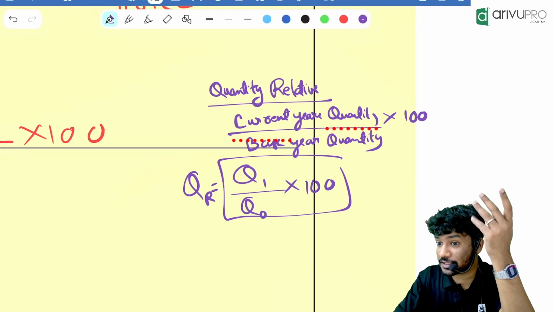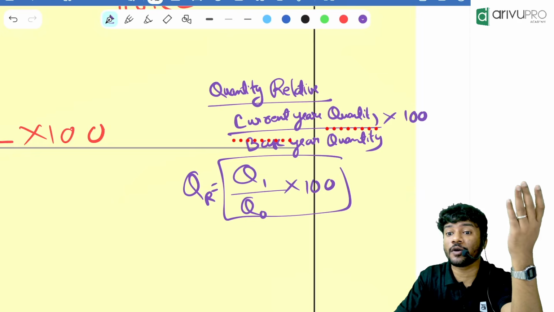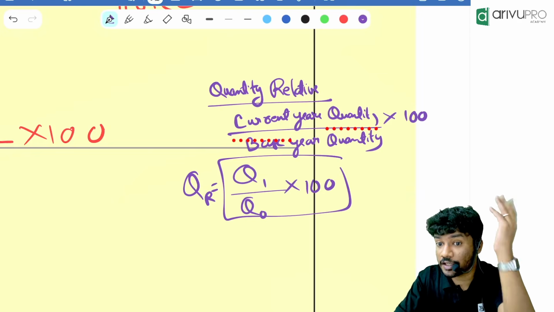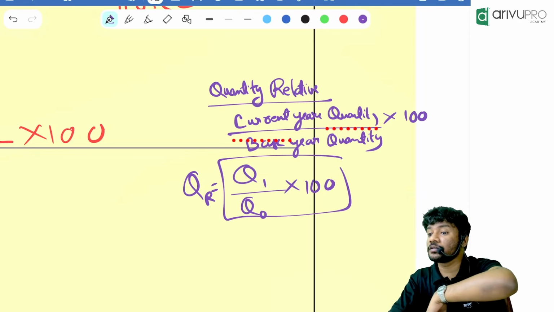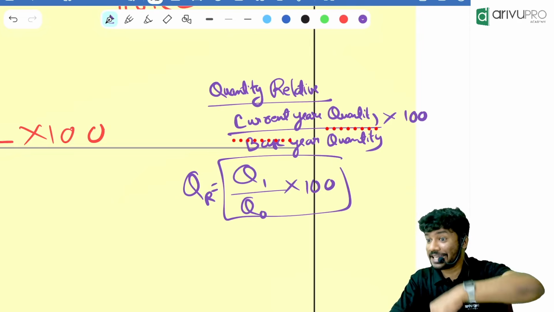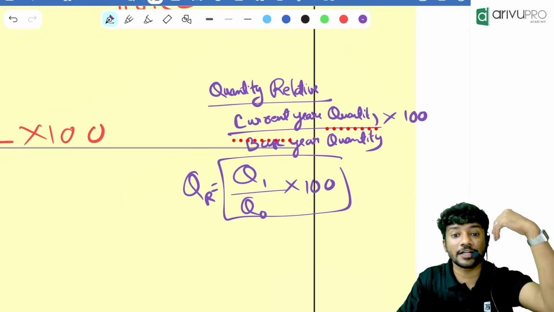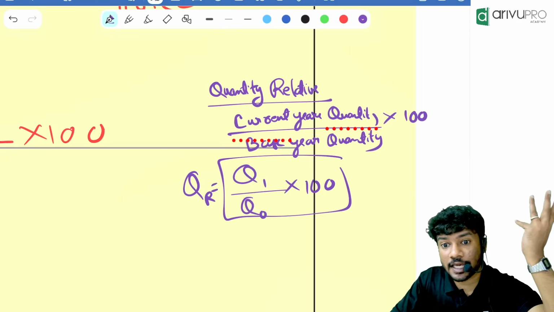Half kg is 0.5. So 0.5 divided by 1 into 100. That is 50. So the index went down. Are you getting? We are getting lesser quantity in this year compared to the base year. That can also happen, right?